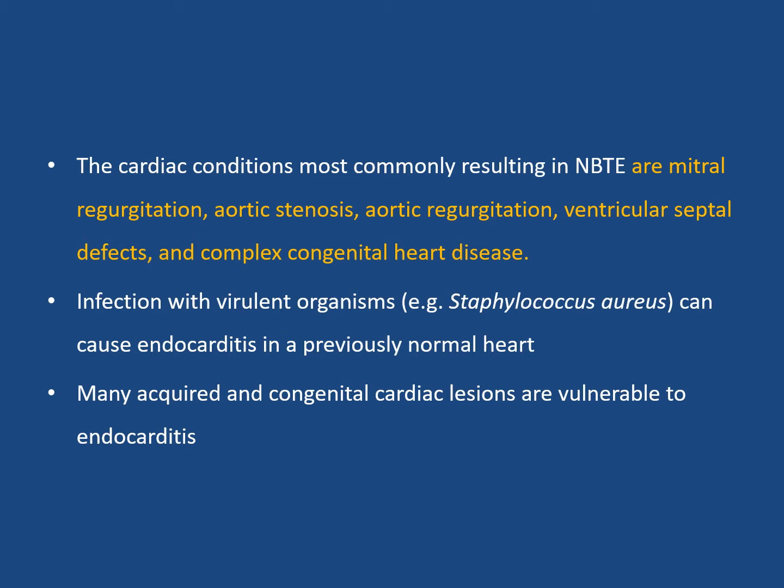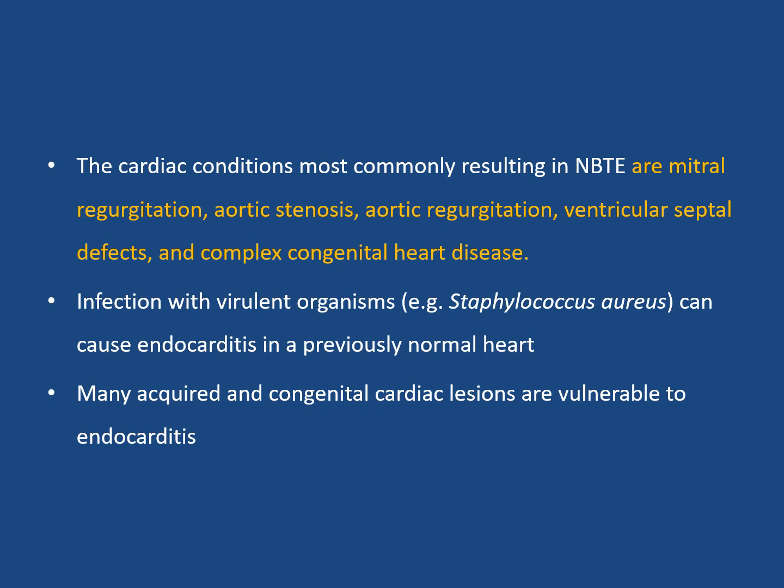The cardiac conditions most commonly resulting in non-bacterial thrombotic endocarditis are mitral regurgitation, aortic stenosis, aortic regurgitation, ventricular septal defects, and complex congenital heart disease. Infection with a virulent organism, for example Staph aureus, can cause endocarditis even in previously normal heart valves.